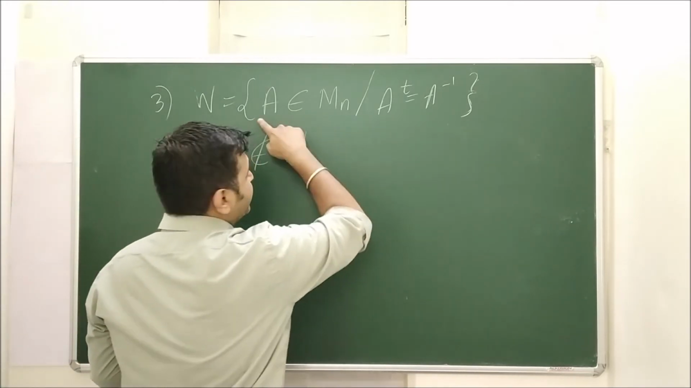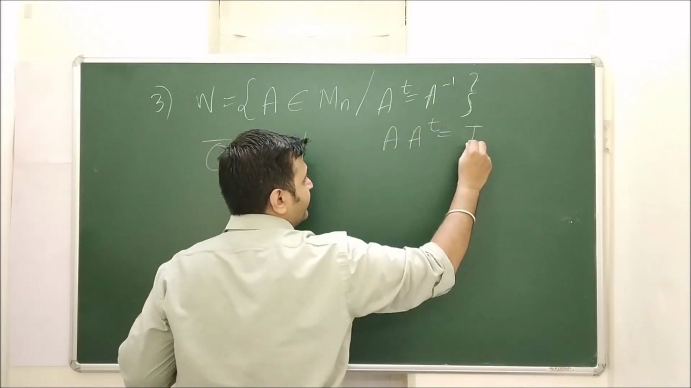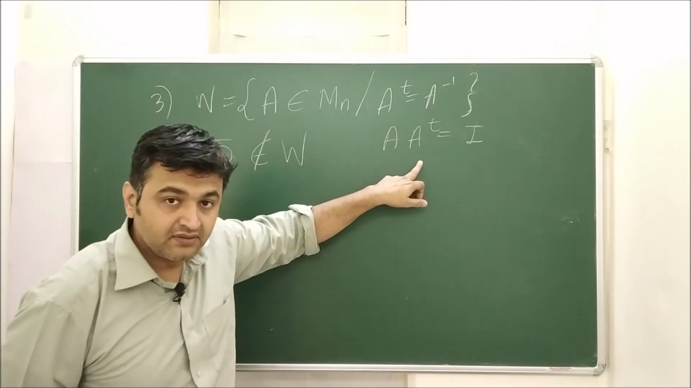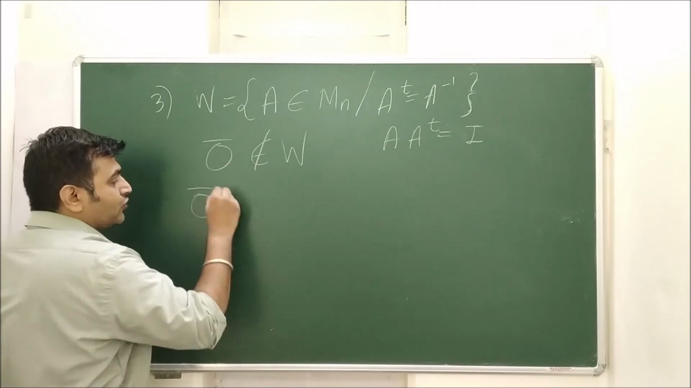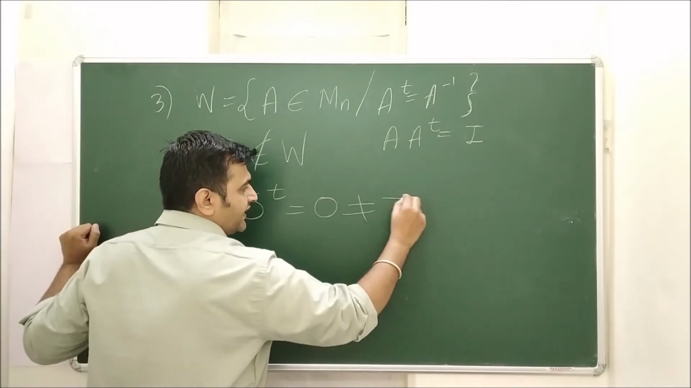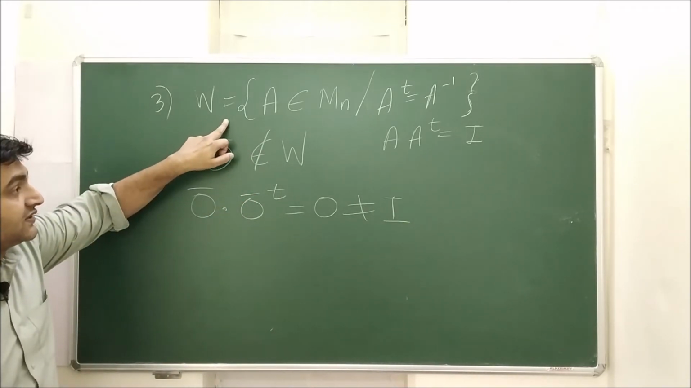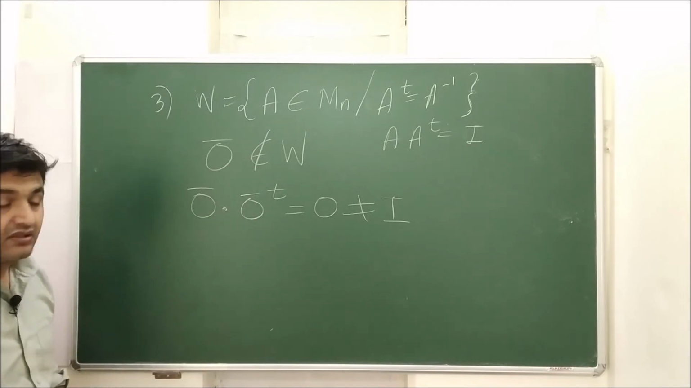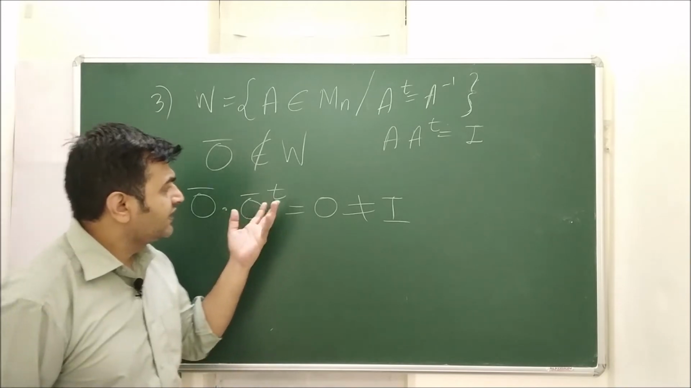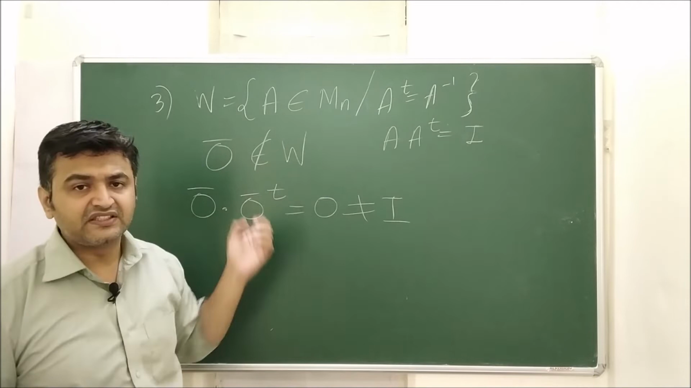One way to write an orthogonal matrix is A into A transpose is identity. There is another way to write it. That means your A transpose is nothing but A inverse. So here you can see what is 0 into 0 transpose. It is 0 only, which is not equal to the identity matrix. Therefore, this collection doesn't contain the 0 vector. Therefore, it is not a subspace. You can also show that it contains some orthogonal matrix, therefore it is non-empty.